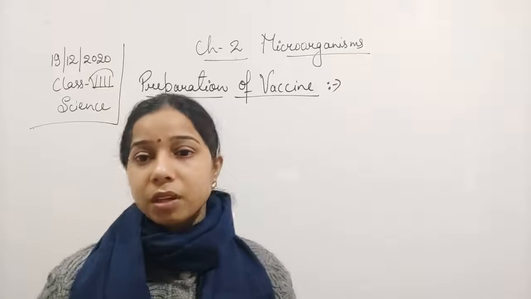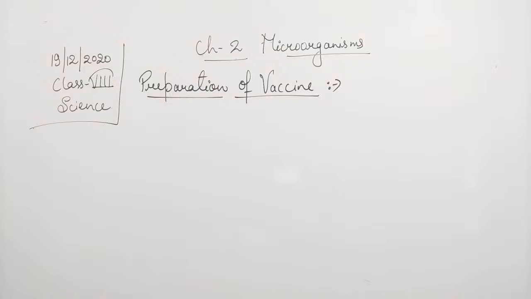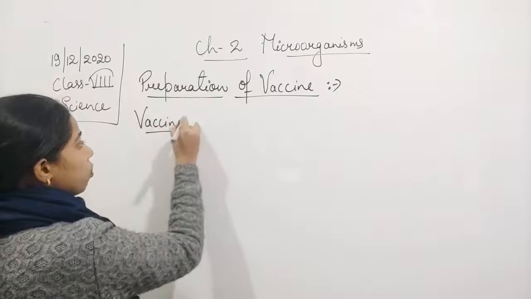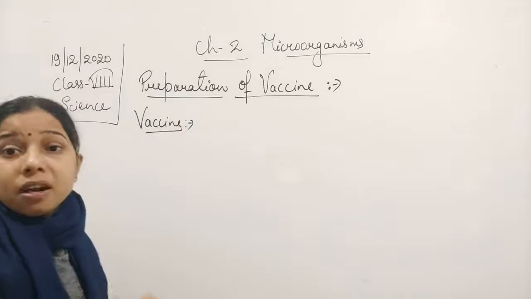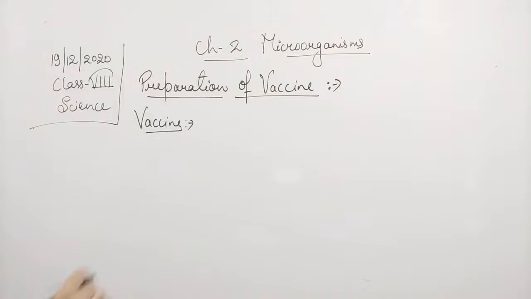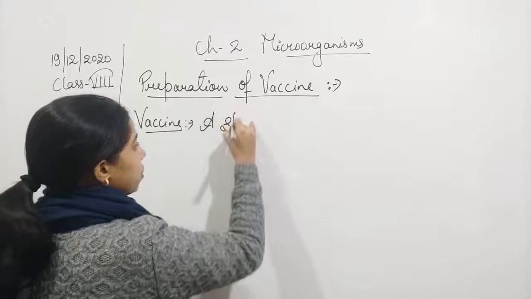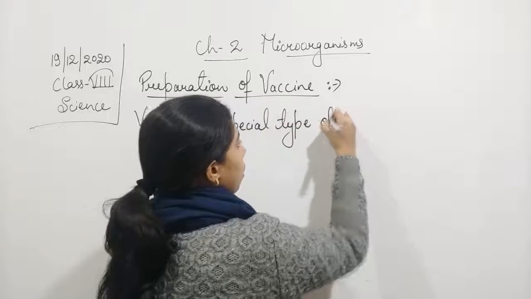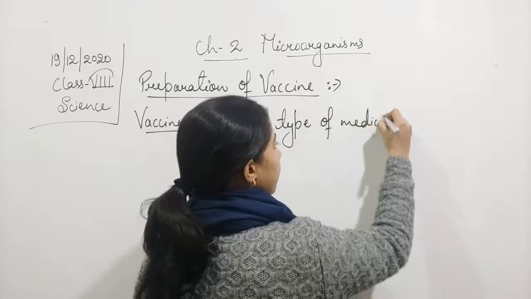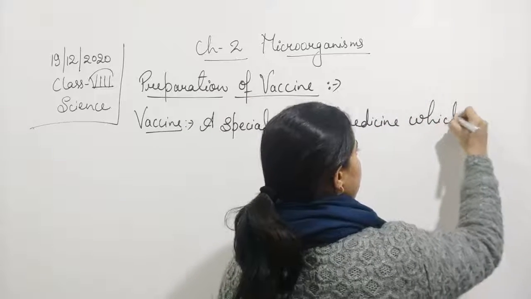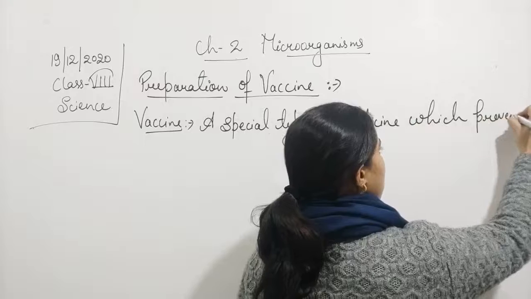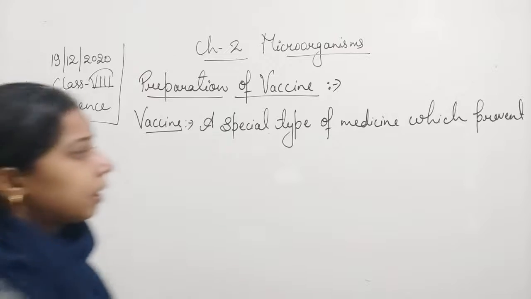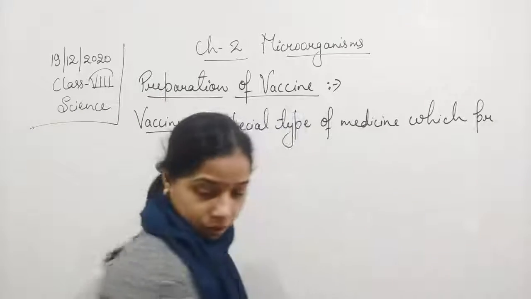Let me write the definition of the vaccine again and then we will move on. A vaccine is a special type of medicine which prevents disease, or we can say which provides protection.